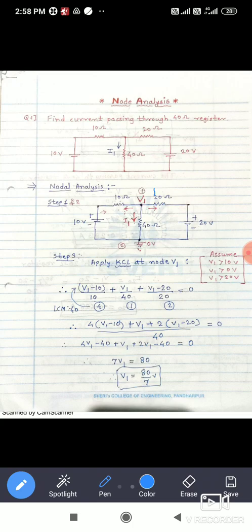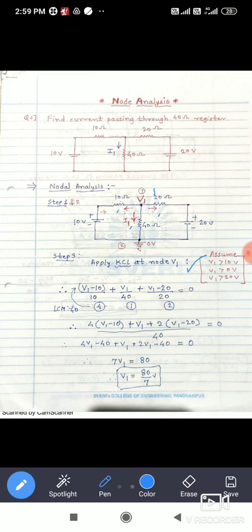So the second step is what? Mark the direction of current. If it is given, take it as it is. If it is not given, mark it as outgoing, away from the node. So current is not given anywhere, so I have marked outgoing, away from the node. So assume that V1 is greater than 10 volt for the first branch, for the second branch V1 is greater than 0, for the third branch V1 is greater than 20. Whatever direction you assume, that will become correct.